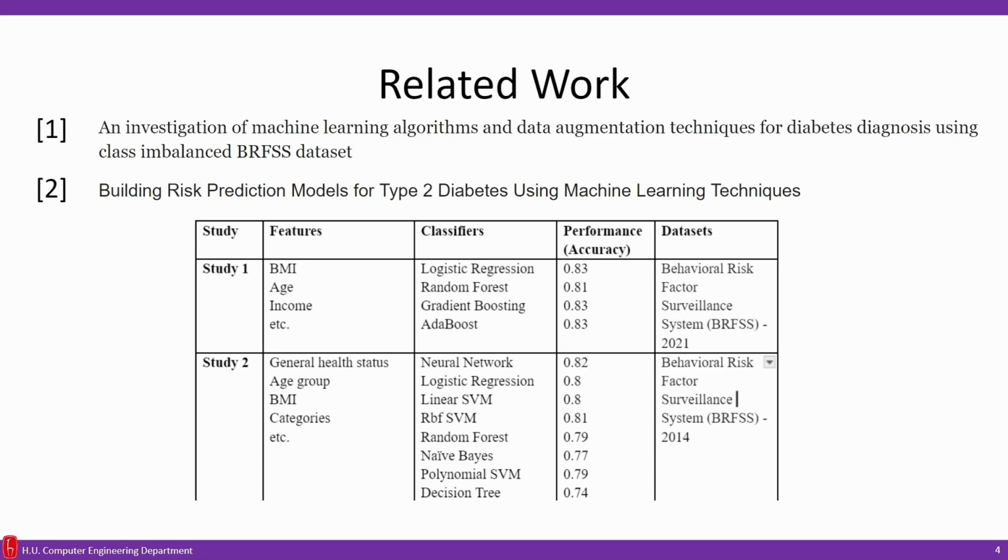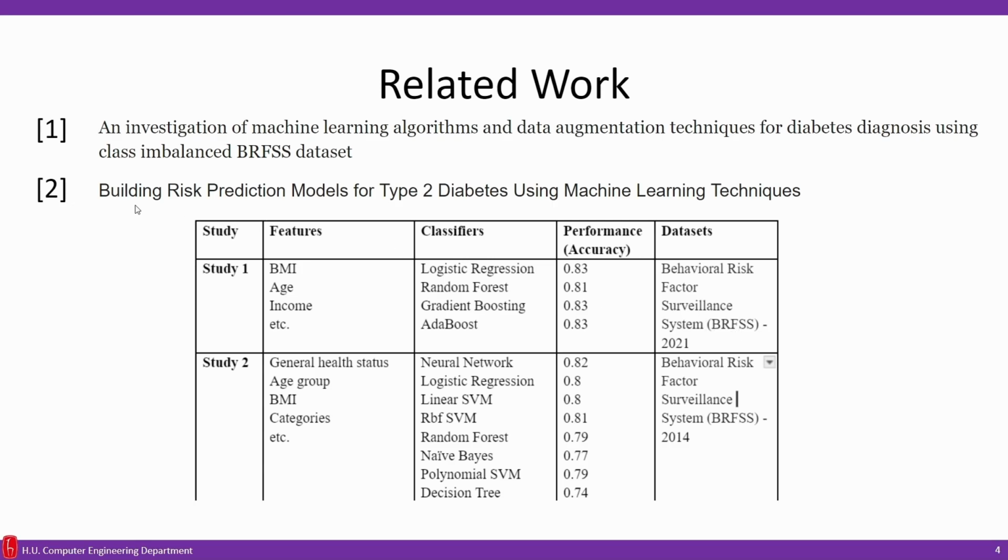In related work, when we started the project, we examined the studies in the literature. You can see two of them. The first one is an investigation of machine learning algorithms and data augmentation techniques for diabetes diagnosis using the class imbalanced BRFSS dataset. It uses features like BMI and age, and these models, and gets these results, using the 2021 BRFSS data.